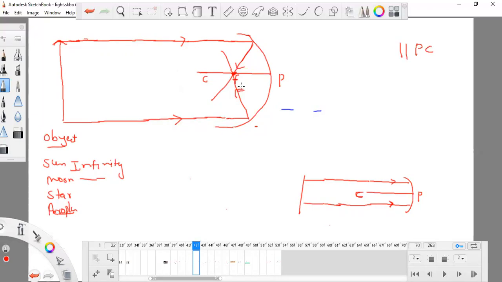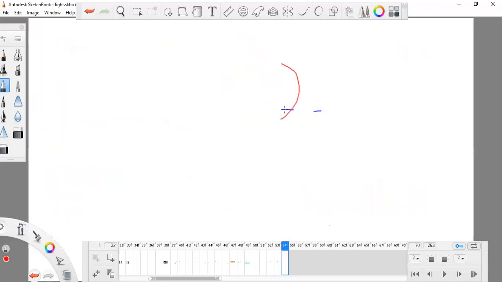They will cross F. That is the F point, and it is a very measured part, and it is present in each and every type of mirror. F has to be present in every type of mirror, and it cannot be changed. Whatever measurements we studied, P, F, C, small f focal length, they are permanent. What is the meaning of permanent? If this is my mirror, and my C is present, suppose 10 centimeter away from this, then this is a permanent thing.